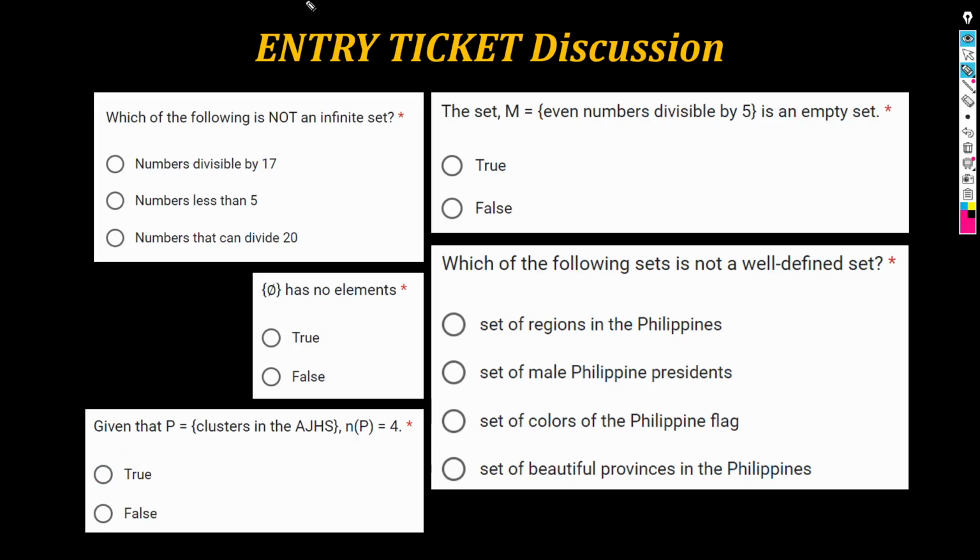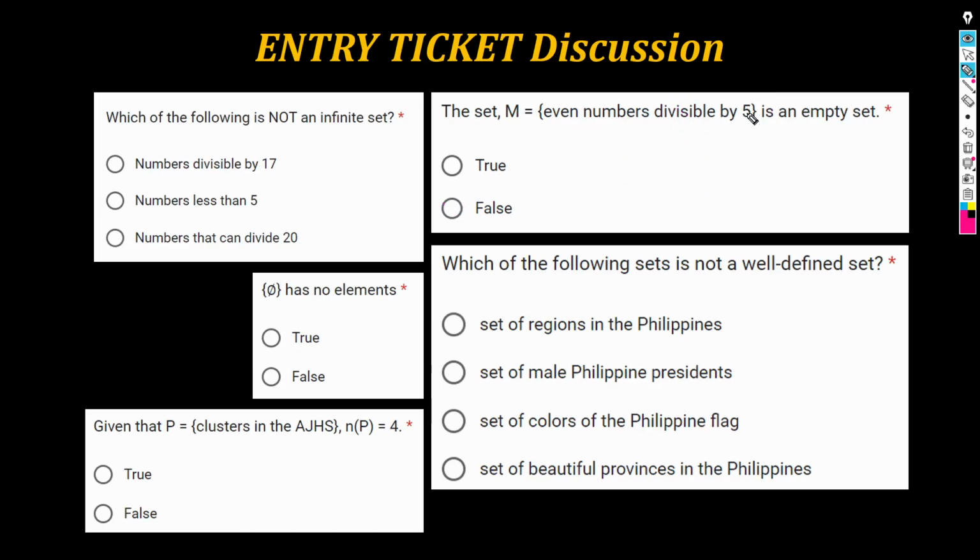Next, the set M, a set of even numbers divisible by 5, is an empty set. Oh, wala daw laman yan. Ang tamang sagot dito ay ano? The answer is false. I mean, top of my head, I can immediately think of one element of M, an even number that is divisible by 5. O di 10. Diba? 10 is an even number. Check. Is it divisible by 5? Check. Since I was able to find at least one number that satisfies my condition, that means M is not empty. Tama. In fact, it's an infinite set pa nga eh.